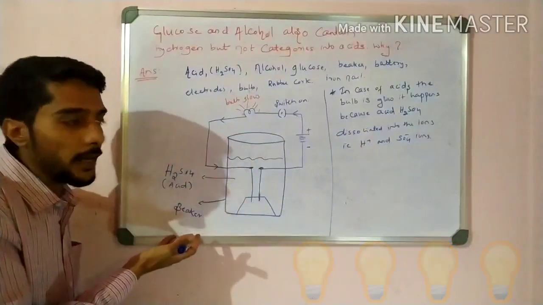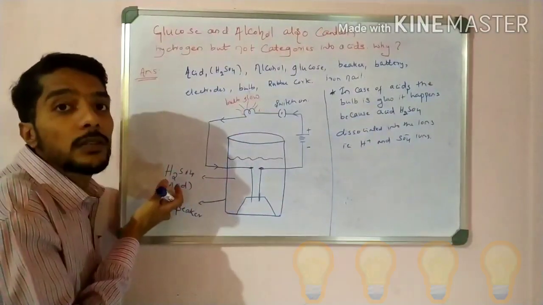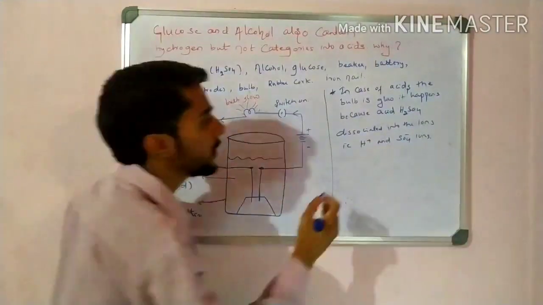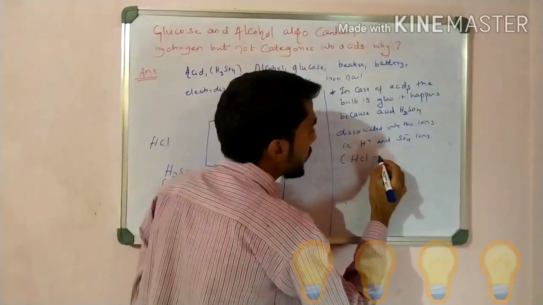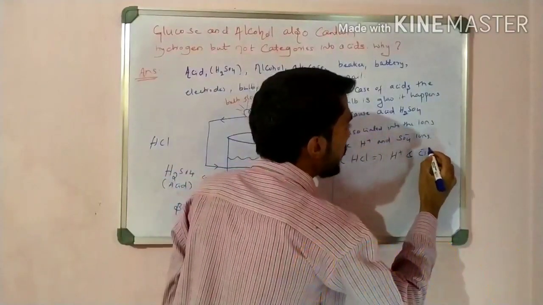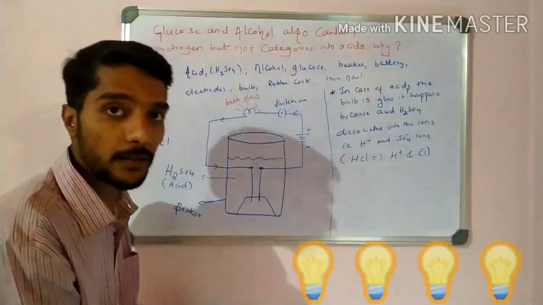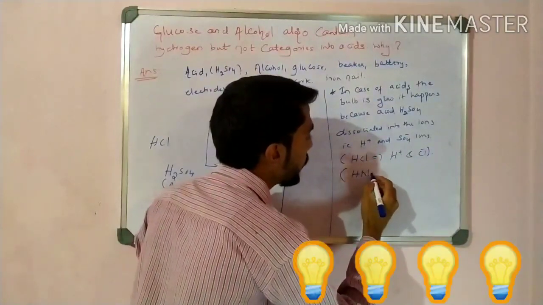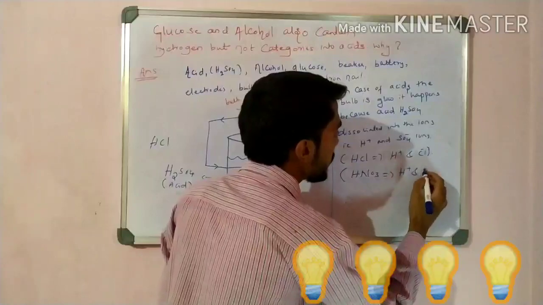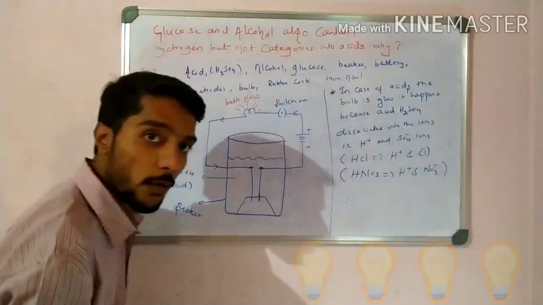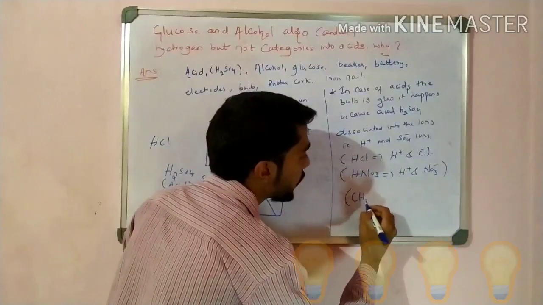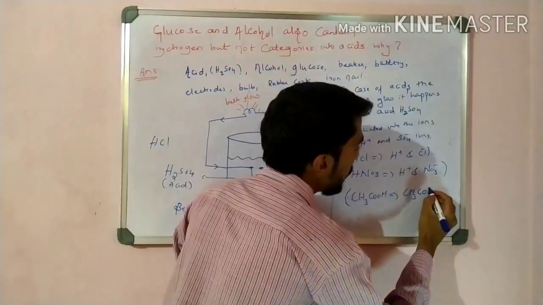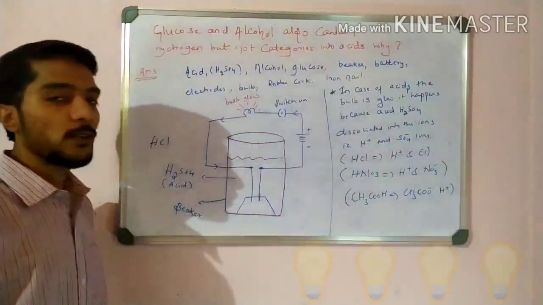If I take HCl, what are the ions, students? In the case of HCl, the ions are H plus ions and Cl minus ions, right? That is very important. If I take nitric acid, HNO3, what are the ions, students? H plus ions and NO3 minus ions. If I write acetic acid, what are the ions here? For acetic acid, the ions are CH3COO minus and H plus.